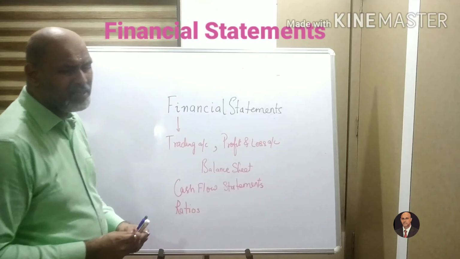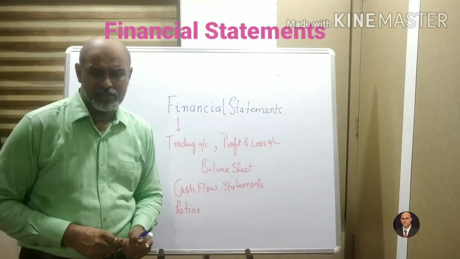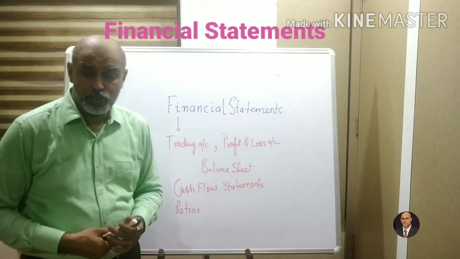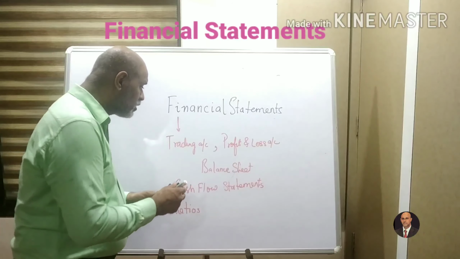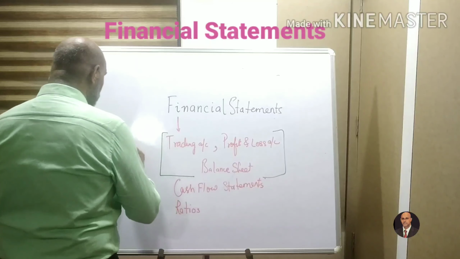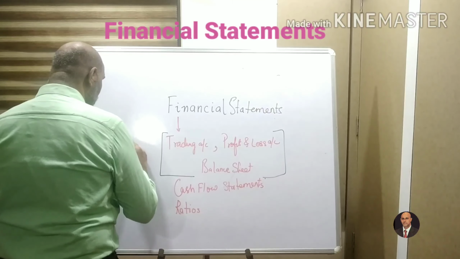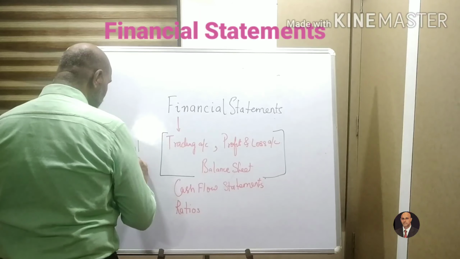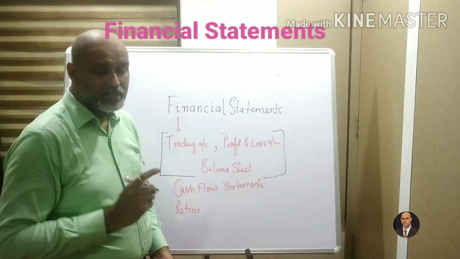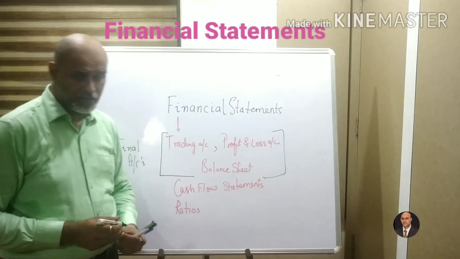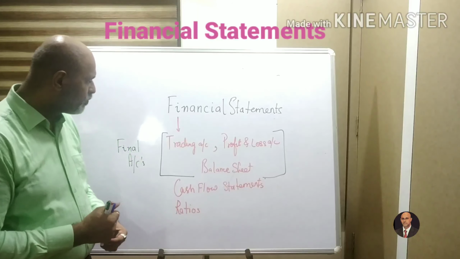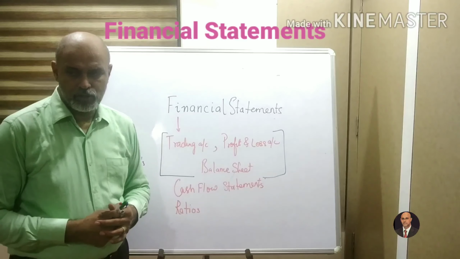Of course, whenever we start with these financial statements, it's necessary that you start off with your journal. From your journal you prepare a ledger. From your ledger you prepare a trial balance. From your trial balance, what you will be doing is these three main accounts. These are also known as your final accounts. But when we are talking about trading, profit and loss and balance sheet, this is the final account of your sole proprietor, a single person who's carrying on business. Okay, so just giving you a brief explanation about all of these.